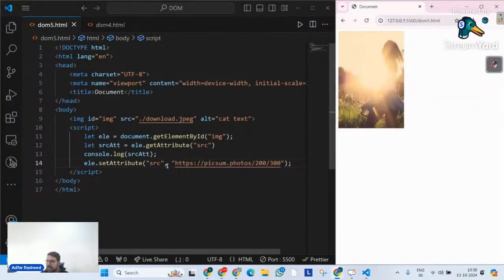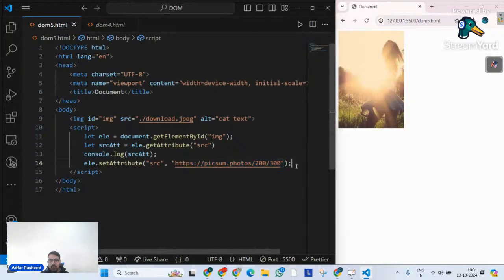So we can clearly see that setAttribute simply says please set an attribute on an element. What is that attribute? It is the src attribute, and this is the image that I want you to set. Now we can clearly understand our attribute was our own image, but now it has taken an image from the internet and it has actually set our attribute like that. This is one thing, updating an attribute.